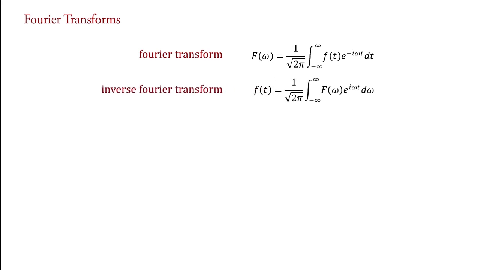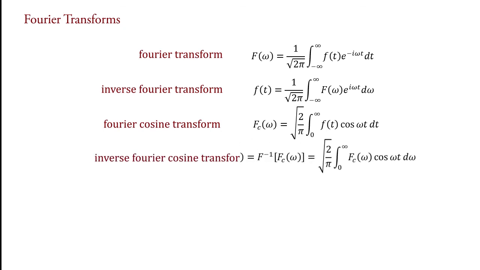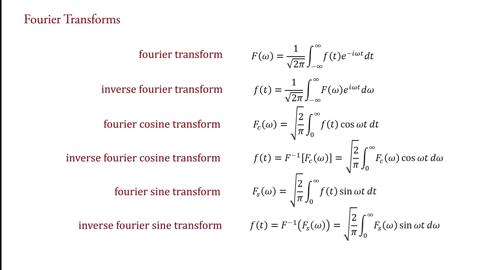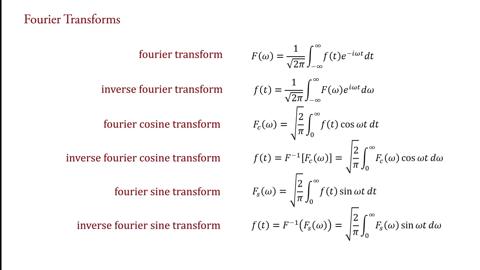Now up to here we have obtained 6 results: Fourier transform in complex form, inverse Fourier transform in complex form, Fourier cosine transform, inverse Fourier cosine transform, Fourier sine transform, and inverse Fourier sine transform.